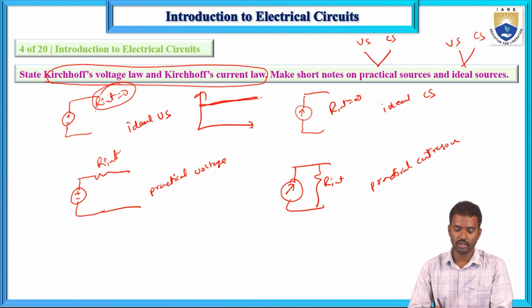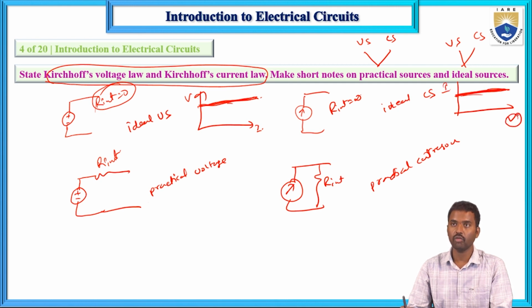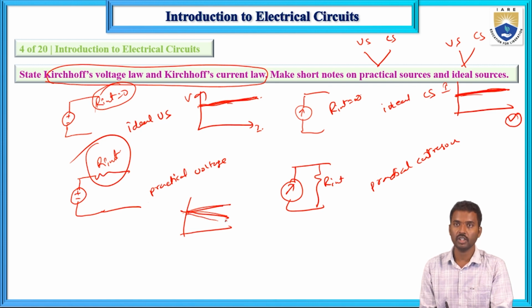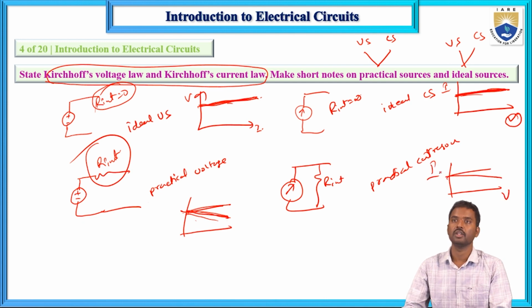So here this voltage value is the same, so this value is constant. Here the current value is constant, so here voltage and this current. This current is independent of load voltage, but here the value drops because of this resistance. There may be a drop. The characteristics must be like this. This one is also the same, it is not the same. So this is V and I, load voltage and load current.